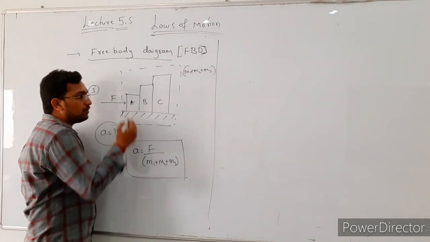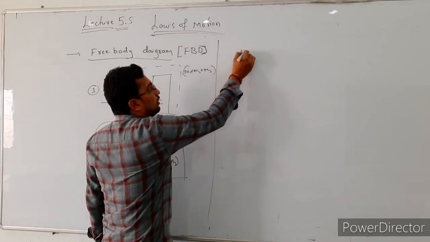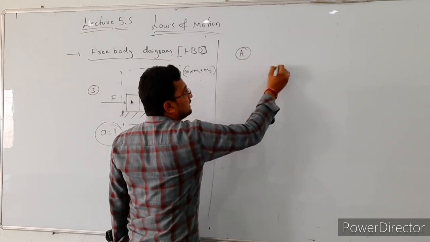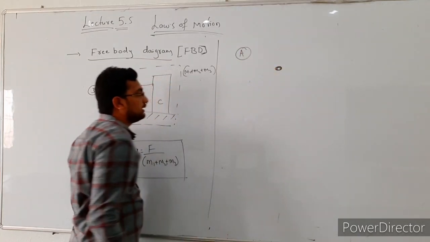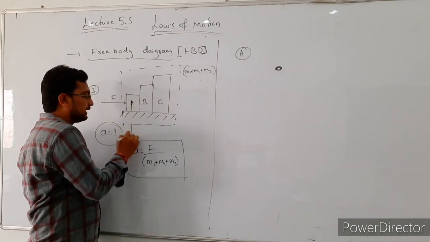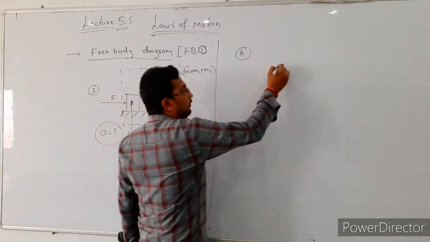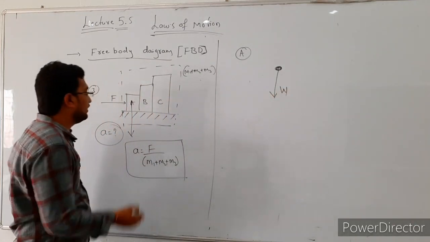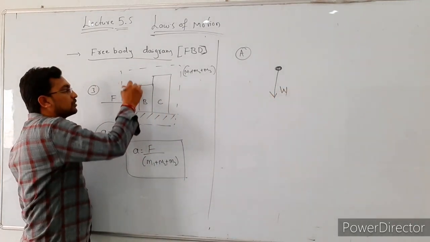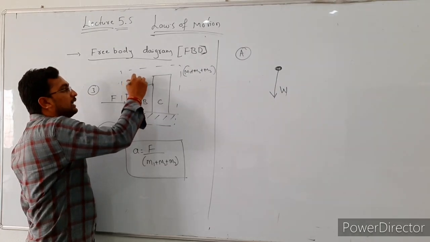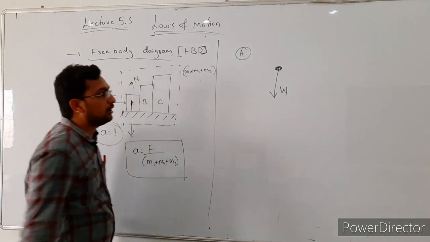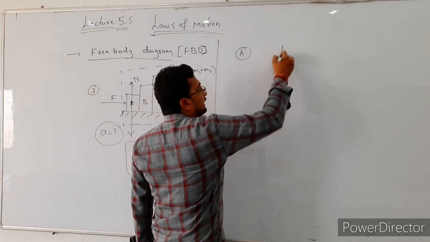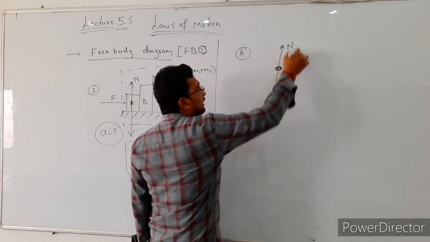See here, for body A, first we have to consider this is a point mass, right? In this case the weight of this body is acting in downward direction. At the same time the floor is also exerting a force on the body, that is the normal reaction. It is acting perpendicular to the surface, in this direction.